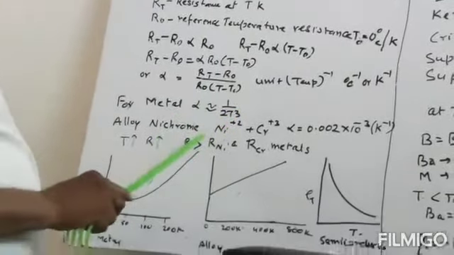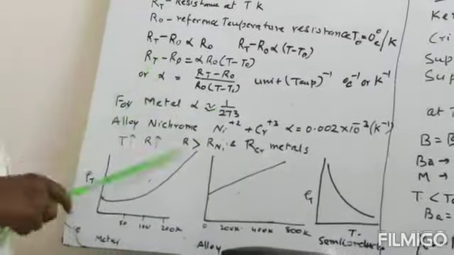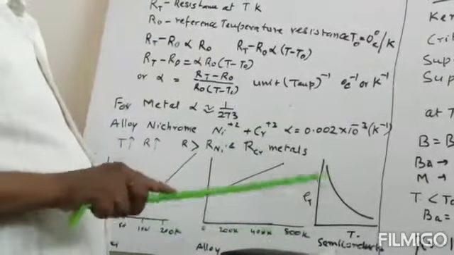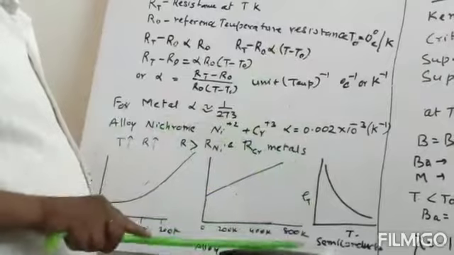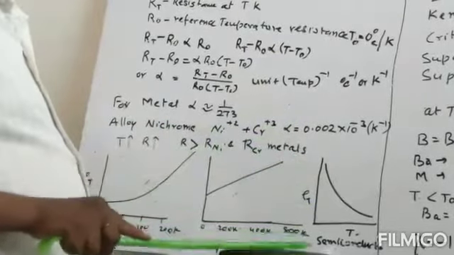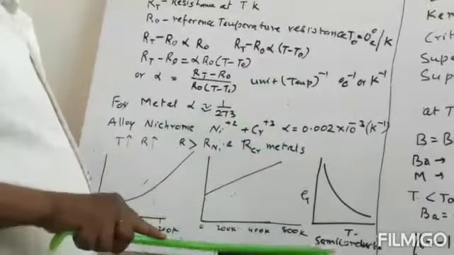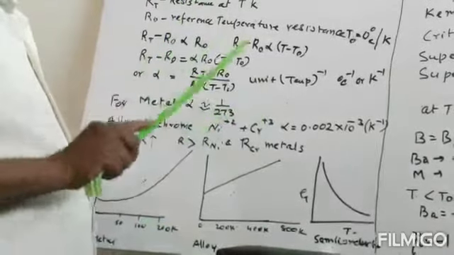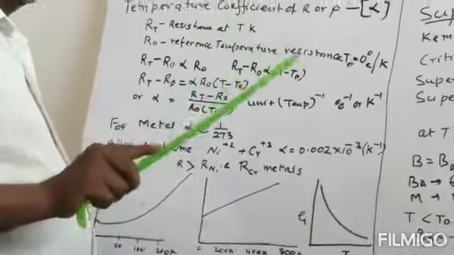Why is alpha more? Because in the metals there are the same type of atoms fixed in the lattice, and there is a regular arrangement of these. Suppose we take copper, then the atoms of copper are at an equal distance from each other.